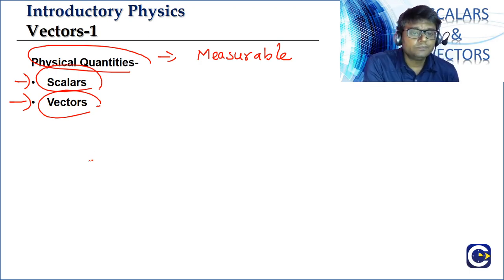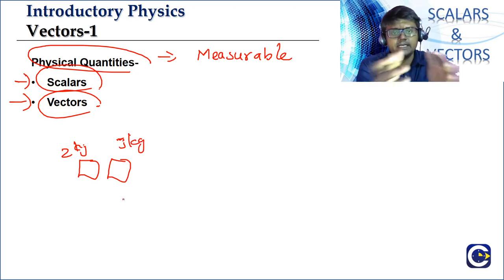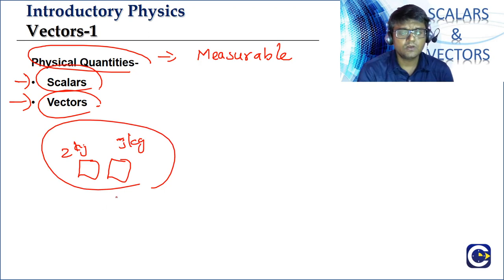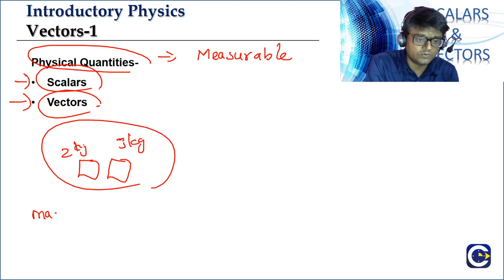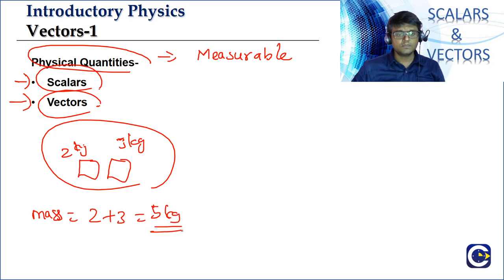Say for example, I have an object of mass 2 kg and I take another object of mass 3 kg. Now if somebody asks me what is the total mass that is available with me, what will be the answer? The total mass is going to be 2 plus 3, which is going to be 5 kgs. Correct. So this is how we look at the total mass.